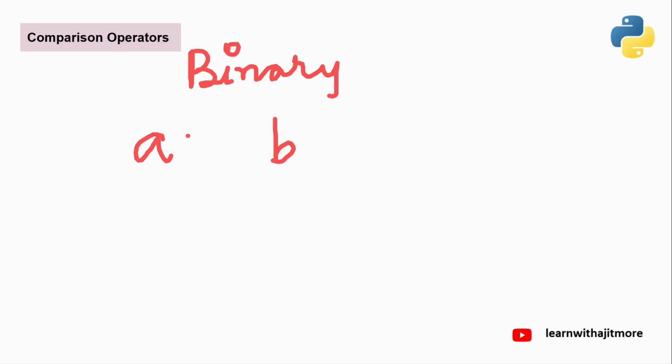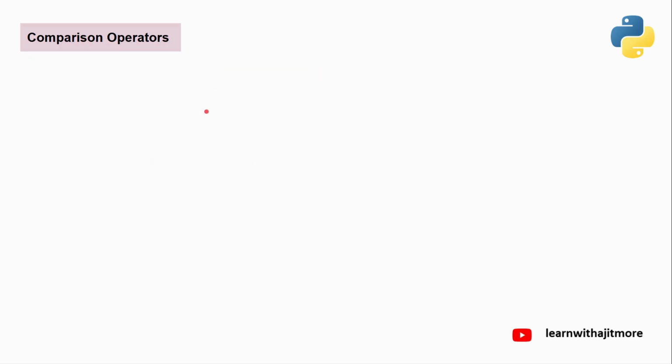That is whether the first one is lesser than the second, or greater than, or less than or equal, greater than or equal, or whether it is exactly equal, or not equal. So it is just going to check the relation between two values. And after that, the result is always Boolean.